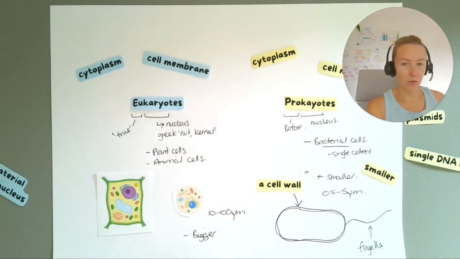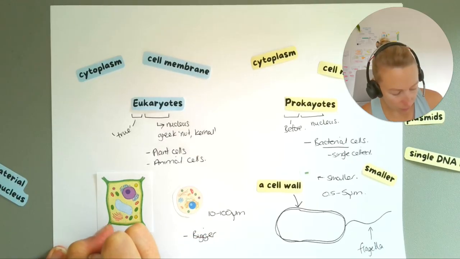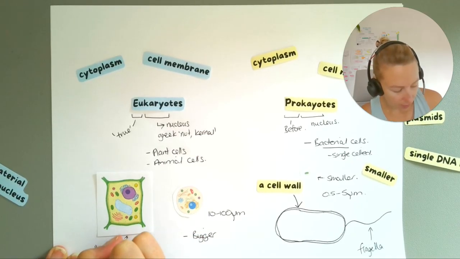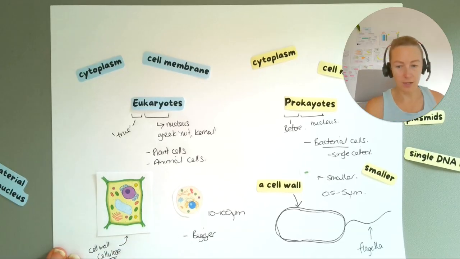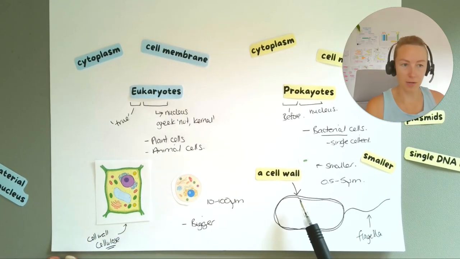And actually this bacterial cell has a cell membrane like this, but it also has a cell wall around the outside. Now eukaryotes don't have cell walls except for the plant cell, which will have a cell wall, but the cell wall is made of something different. So in a plant cell, the cell wall is made of cellulose, but in a prokaryotic cell, it's made of something different. It's not made from cellulose.